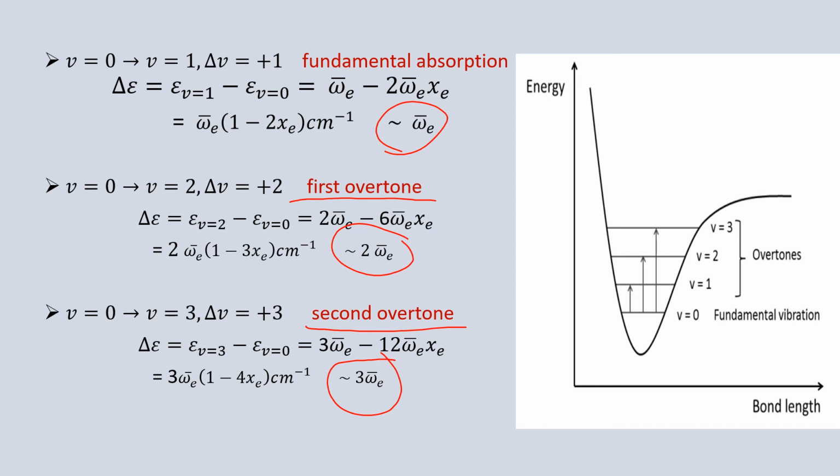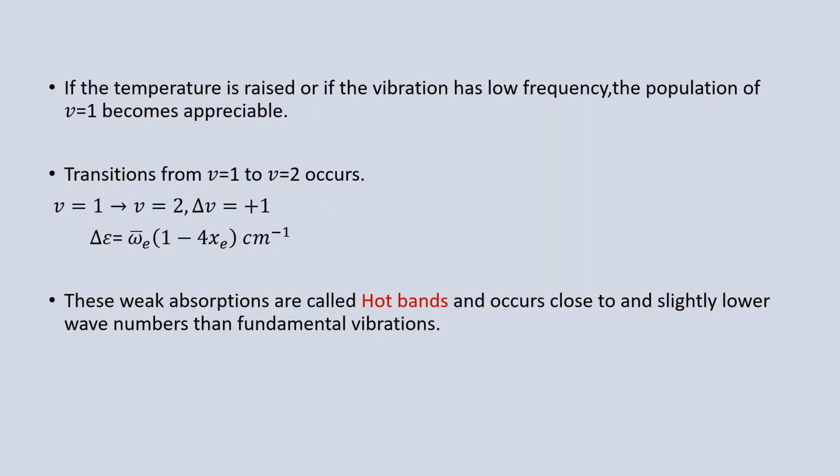So the transition from 0 to 1 is called the fundamental vibration, 0 to 2 is called the first overtone, and 0 to 3 is called the second overtone. And these occur close to and at slightly lower wave numbers than the fundamental vibration. The signals which appear at high temperature are called hot bands.